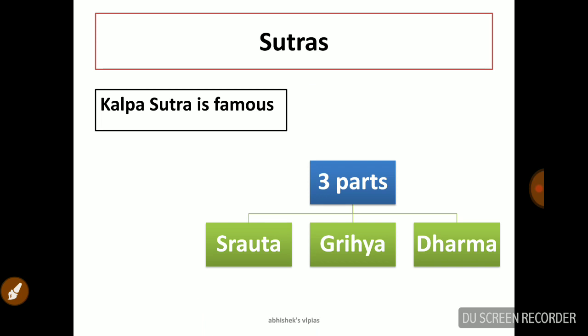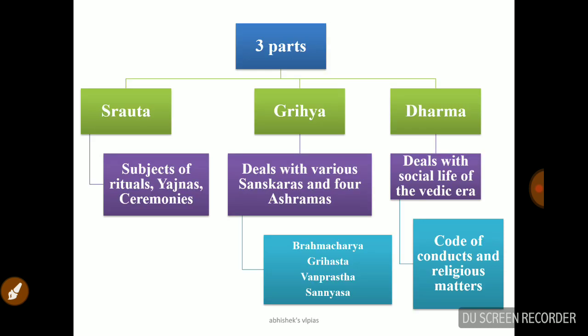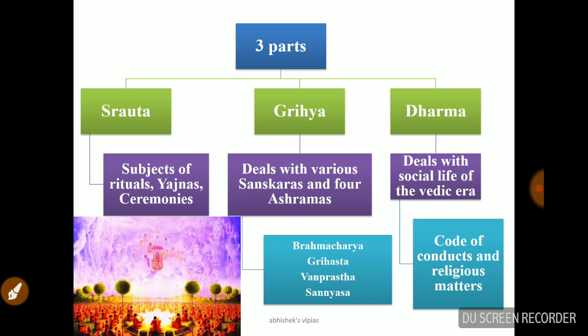There are 3 parts for the sutra: Srauta, Grihya, and Dharma Sutra. We have to be clear about the important points. The Srauta Sutra deals with the ritual yajnas and ceremonies, and how these yajnas are connected to the heavenly gods and goddesses. So that is the important Srauta Sutra.